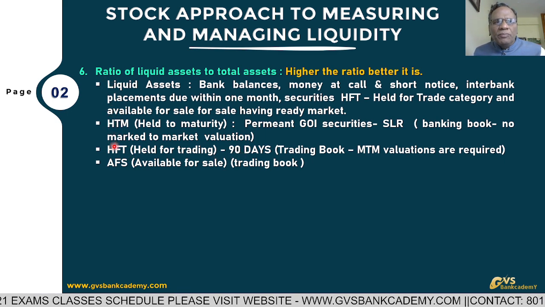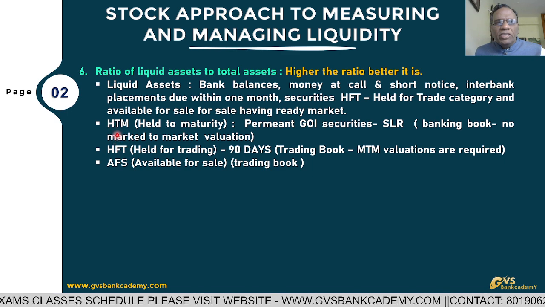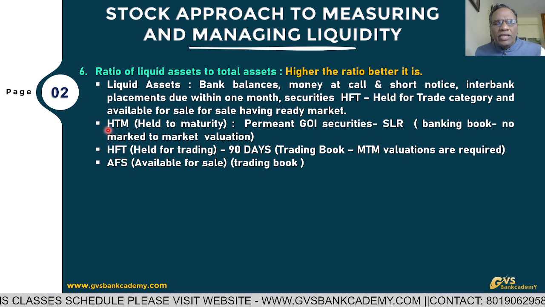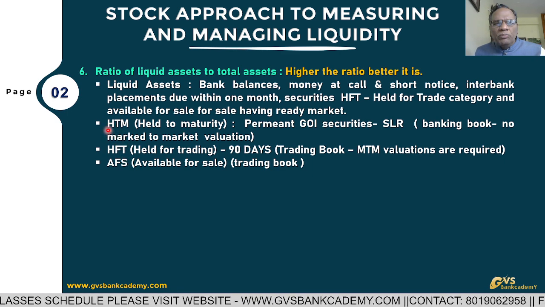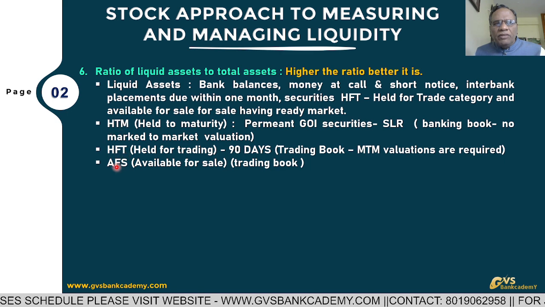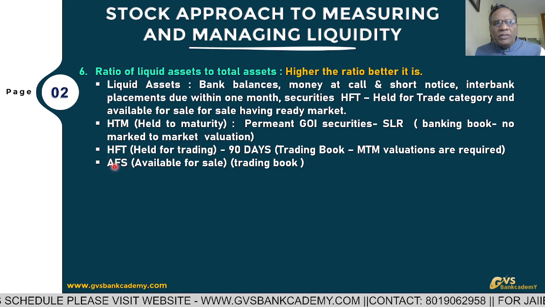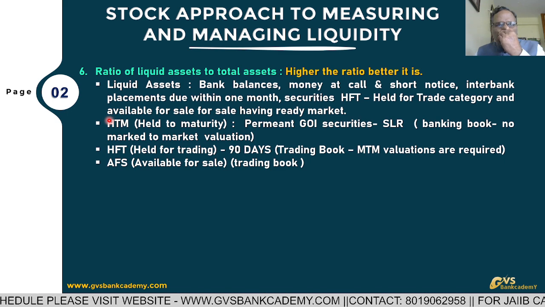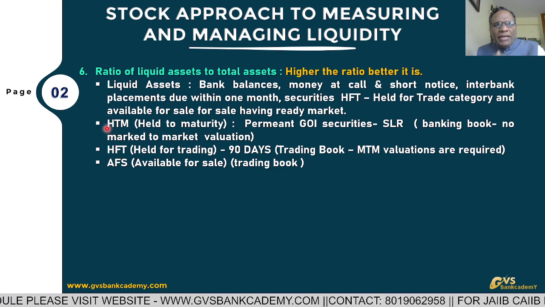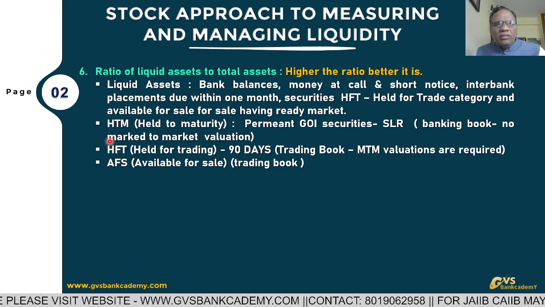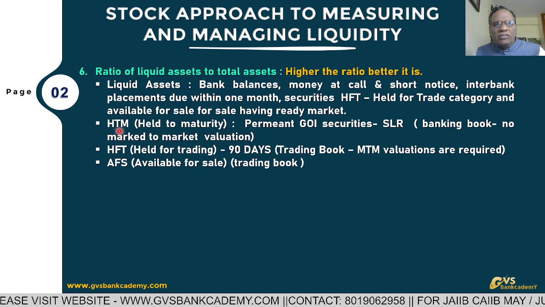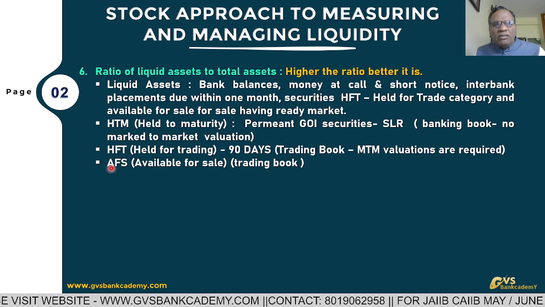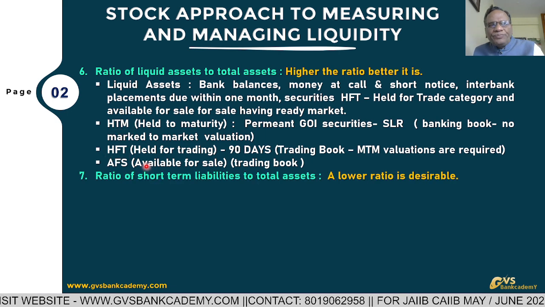This is a little bit about HTM. The bank has to decide whether the investments are going to be parked in HTM, HFT or available for sale on the date of purchase of the securities. On the date of purchase, the bank treasury department has to decide where they are going to be parked, either in HTM or in held for trading or in available for sale.